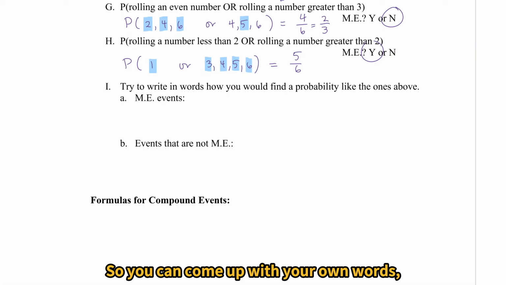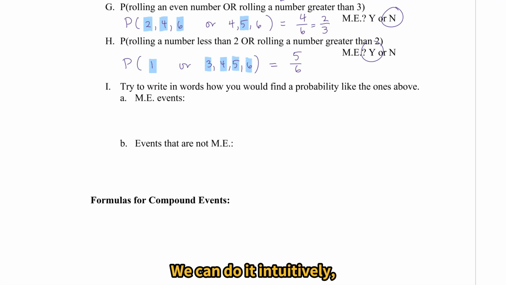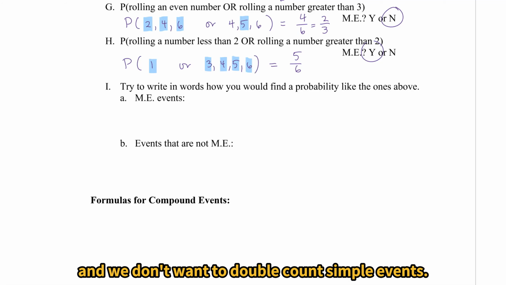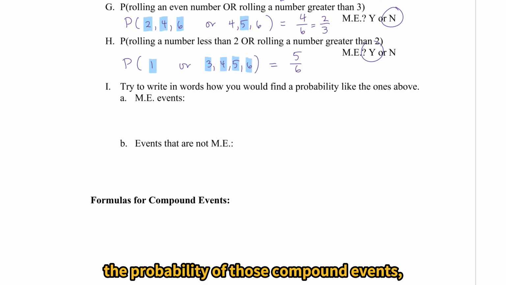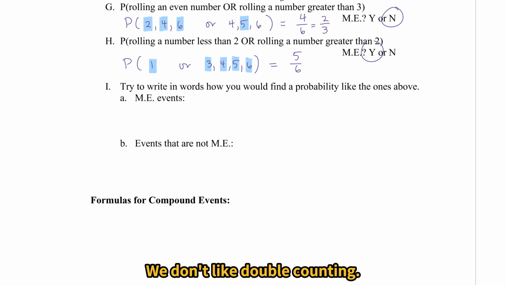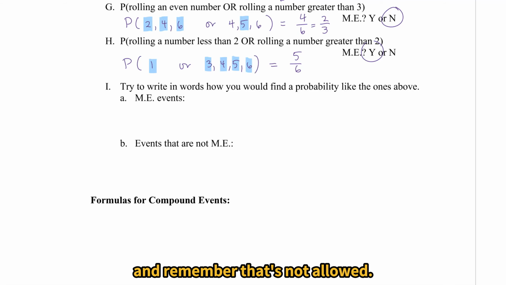So you can come up with your own words how you would find a probability like the ones above. We can do it intuitively, like we just did, using our brains, thinking about the structures, and we don't want to double count simple events. So if a simple event shows up in 2 different compound events, and we're looking for the probability of those compound events, then we don't want to count that simple event twice. We don't like double counting. Double counting can lead us to probabilities over 1, and remember, that's not allowed.